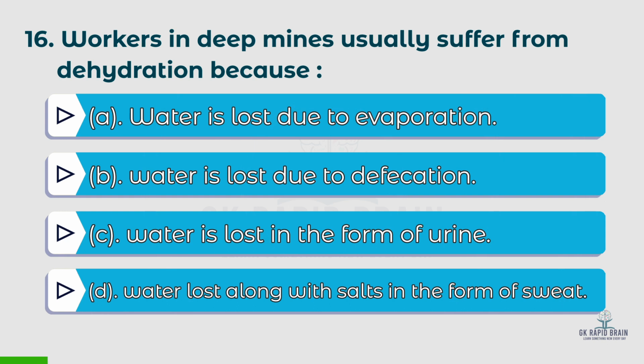Question 16. Workers in deep mines usually suffer from dehydration because, options: A. Water is lost due to evaporation. B. Water is lost due to defecation. C. Water is lost in the form of urine. D. Water lost along with salts in the form of sweat. The right answer is D. Water lost along with salts in the form of sweat.